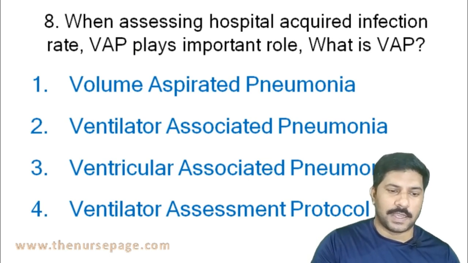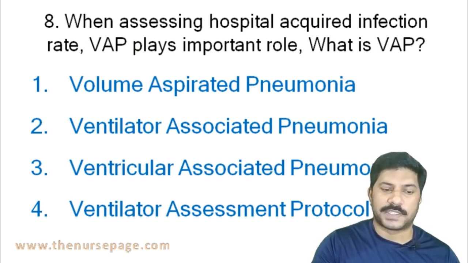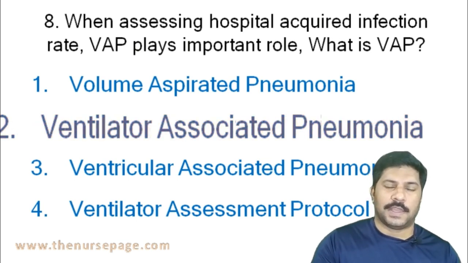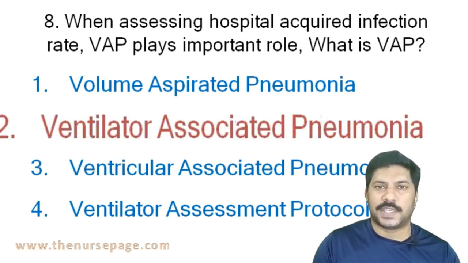Next question. When assessing hospital acquired infection rate, VAP plays an important role. What is VAP? Volume aspirated pneumonia, ventilator associated pneumonia, ventricular associated pneumonia, ventilator assessment protocol. The correct answer is ventilator associated pneumonia.